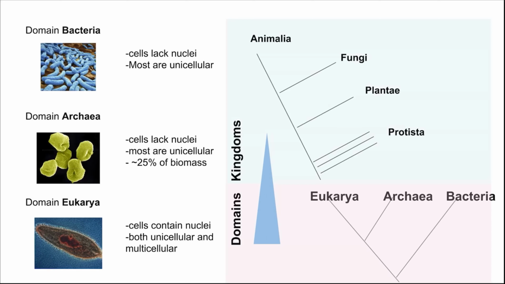The next branch is Plantae, and those are the plants. Those are also eukaryotes. And another branch is the fungi, and you can see here that we're actually more related to fungi than we are to plants. And lastly, we have Animalia.